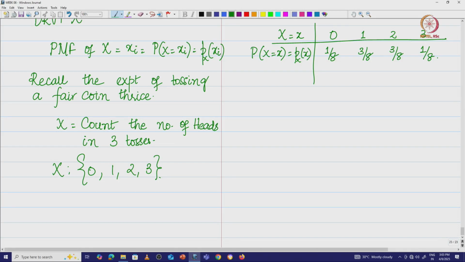Now, I can't ask the question, what is P of x equal to 1.5, because that does not even exist. Therefore, how do I graphically capture my probability mass function? It is going to be like this: 0, 1, 2, 3, and this is my px of x.